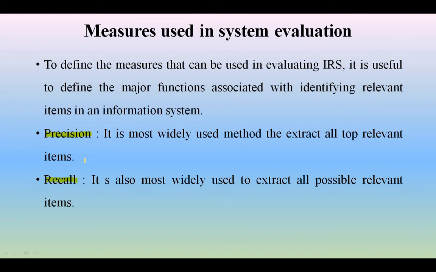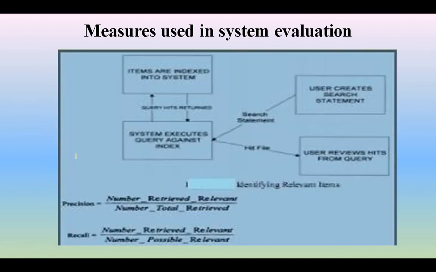Already in our earlier videos we have discussed precision as well as recall. These measures are most widely used throughout information retrieval systems as well as in information system evaluation. Now see here in this diagram, the items are indexed into the system and the system executes the query against the index. The user creates a search statement, that is a query statement actually, and it identifies the relevant items. This identification of the relevant items is based on two measures. Number one is precision. Number two is recall.